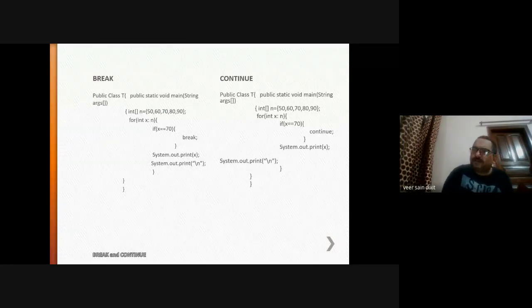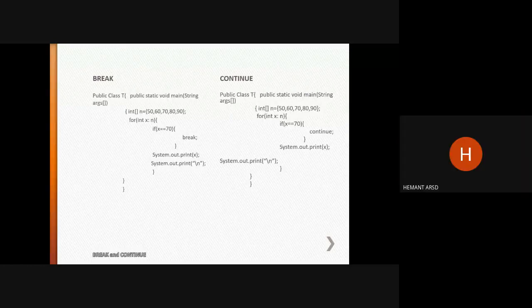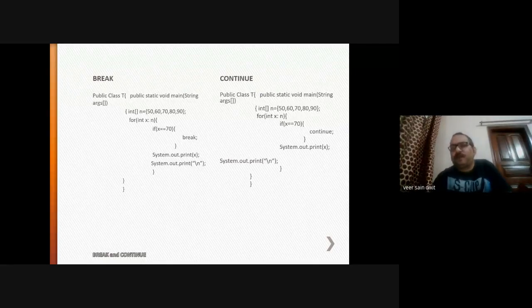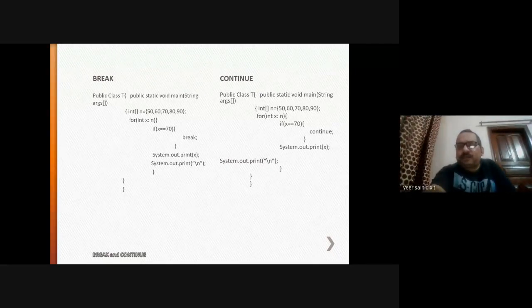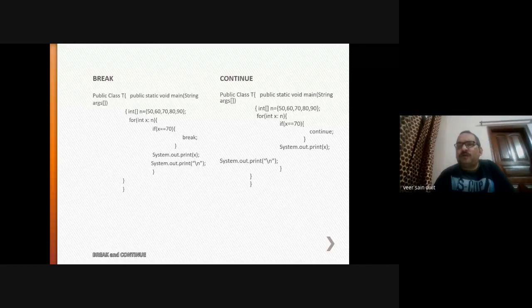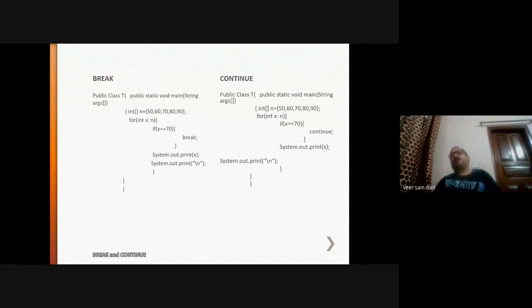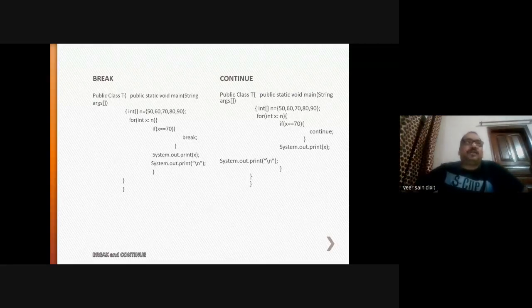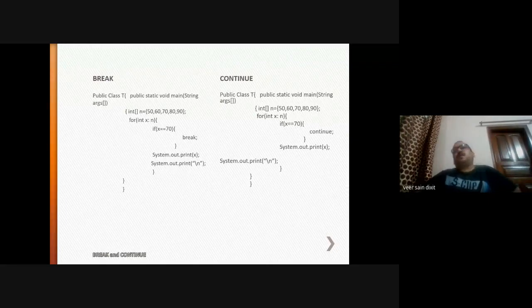What would be the output in this way? 50, 60, 80, 90. 70 will not be printed. So iteration for 0, 1, 2, 3, 4. If you are omitting the execution of the third index, then by using the continue statement here, you can omit the execution of this statement. Another control statement is the return statement, and the return statement is always used in functions, methods.